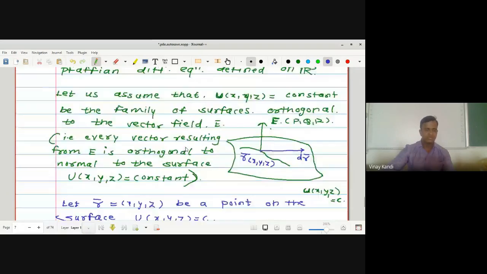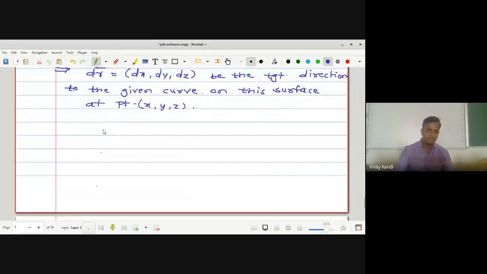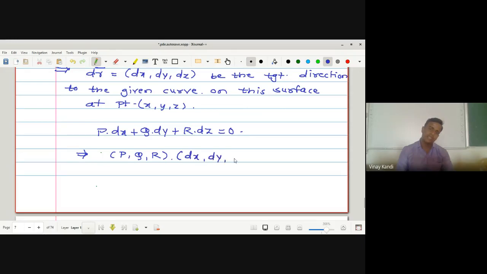Now look at equation number 1. From equation 1 we can write, what is equation 1? P dx plus Q dy plus R dz is equal to 0. Which implies we can write in the form of a dot product: (P, Q, R) dot (dx, dy, dz) is equal to 0.